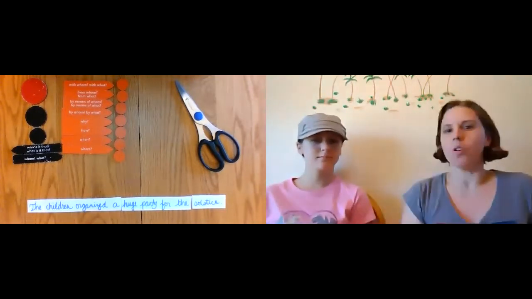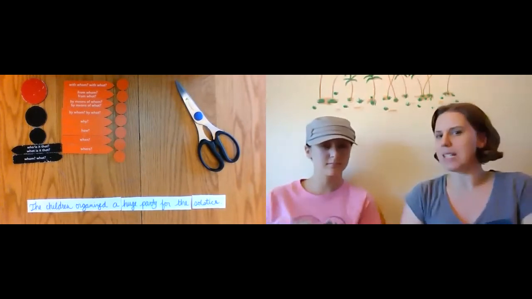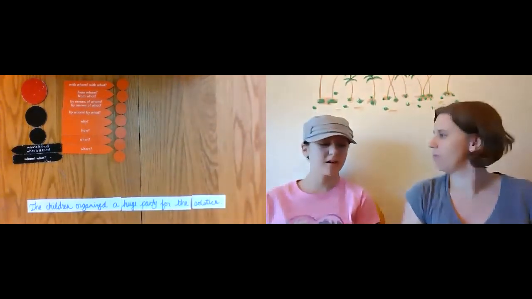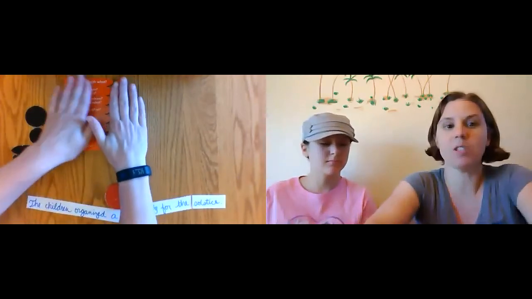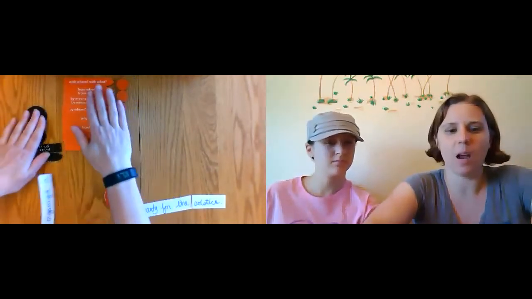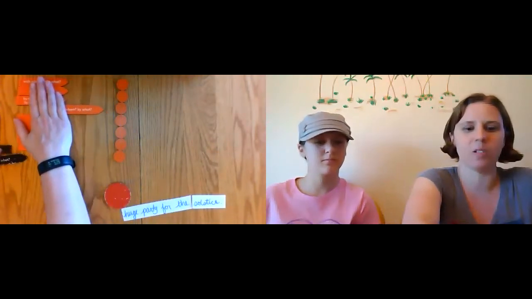Okay, so let's think about this. What is our action? What is happening in this sentence? The children organized. So organized. Okay, you want to cut that out and place it right here on our red circle? You see I have all of our material laid out. I'm just going to slide it over so we have enough room to do our work. But you saw that I have all the arrows out and about right here. So she's going to place organized out there on our red circle.